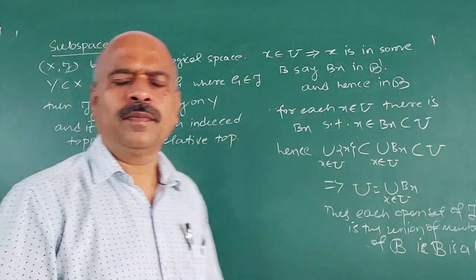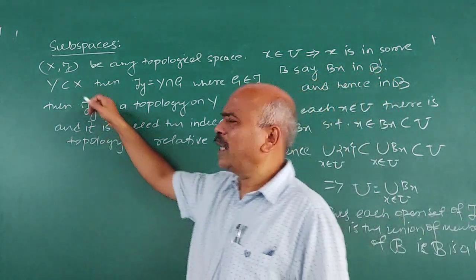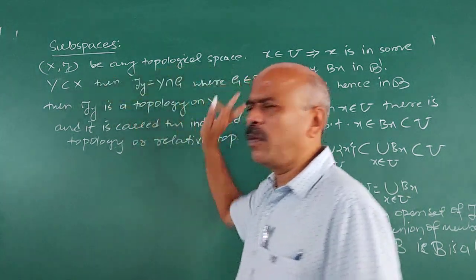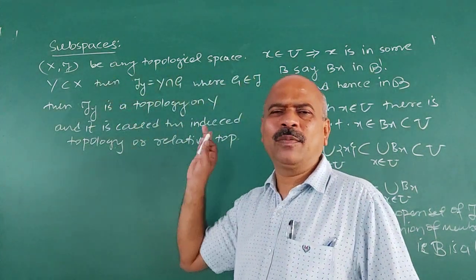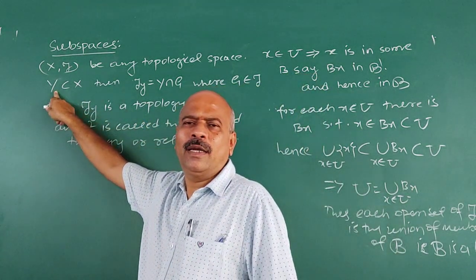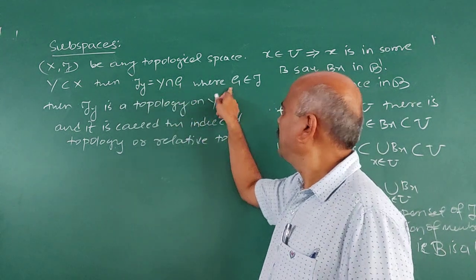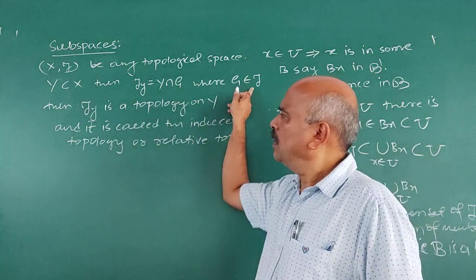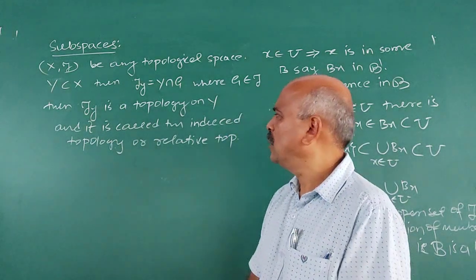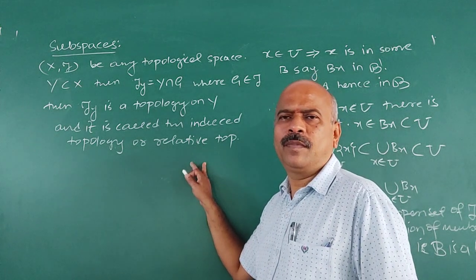Relative topology. Understand the definition here. Suppose we can take this as a definition. What is a subspace? Let X be any topological space, and Y a subset of X. We define the collection of subsets of Y, denoted by tau Y, as Y intersection G, where G belongs to tau. Then tau Y is a topology on Y, and it is called the induced topology or relative topology.